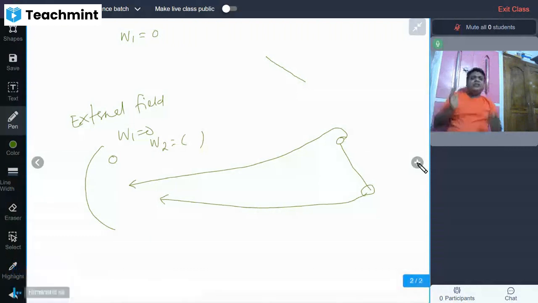Understood? Once again, when there is a single charge, there will be no force in bringing it from infinity to the point of consideration. Why? Because we are supposing that there is no external field, and when a single charge is brought to that point, there will be evidently no other charges around it. And that is why the single charge system will have zero work done.